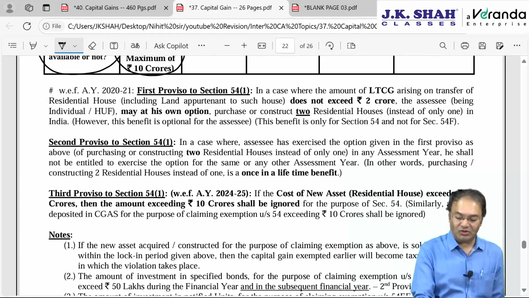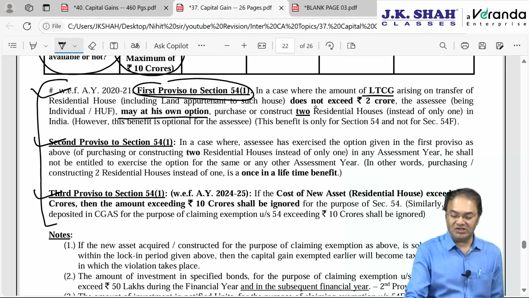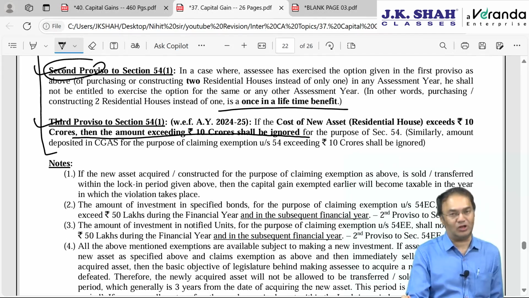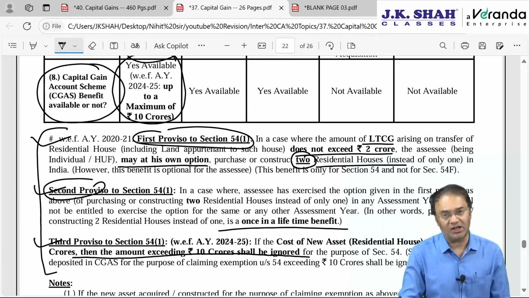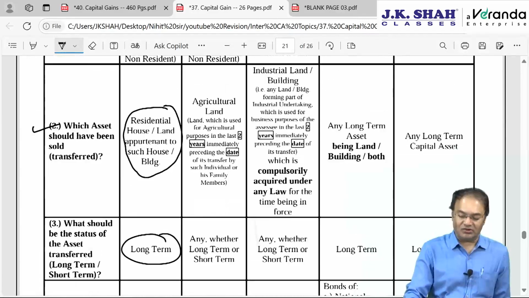Okay, then first proviso to section 54(1) we are done with. Second proviso also done with, and third proviso also done with. First proviso says that the assessee at his own option, if the LTCG does not exceed 2 crore rupees, can purchase 2 residential houses instead of 1. And second proviso says that this is a once in a lifetime benefit. Third proviso says investment in a new house exceeding 10 crore will have to be ignored. Not entirely, only above 10 crore is ignored. Then we have some case laws also which we will be discussing.